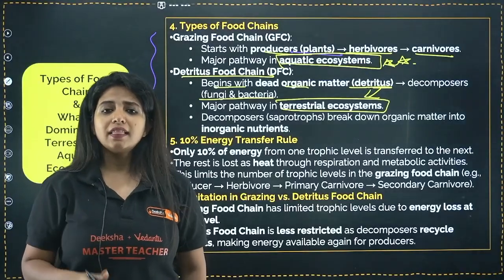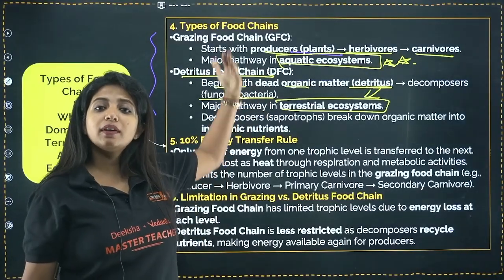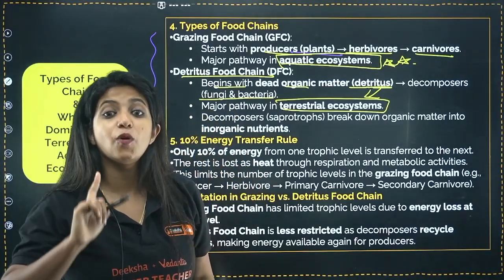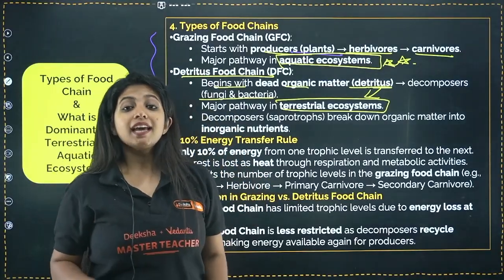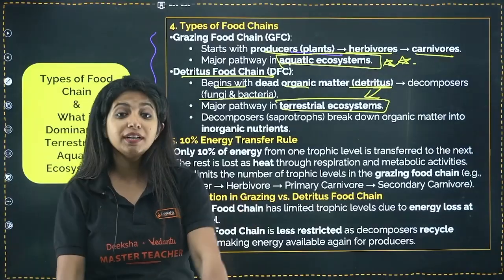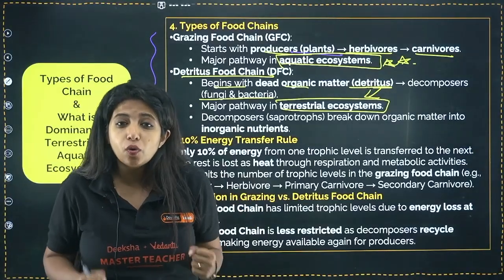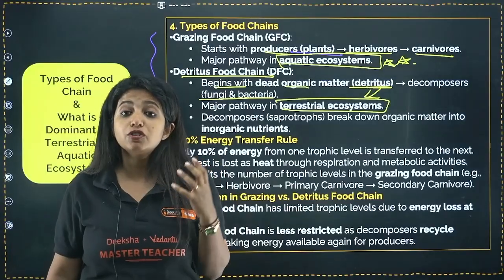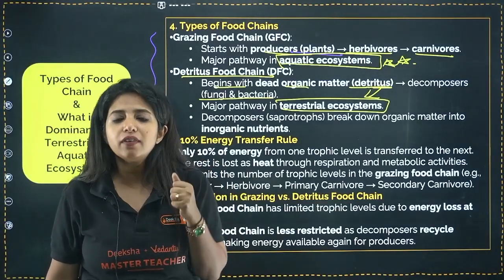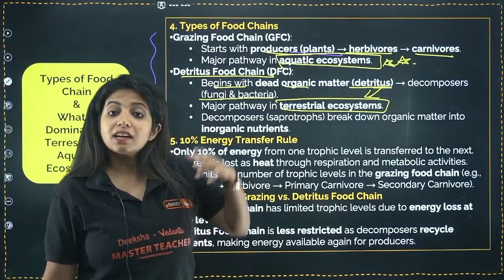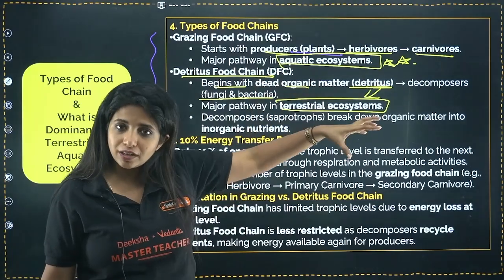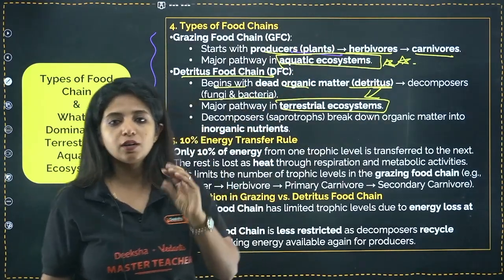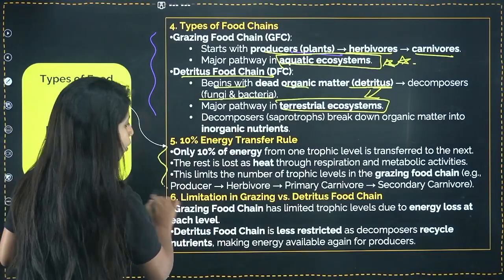Now you might think, why is detritus not the major pathway in aquatic ecosystem? Because I told you, decomposers need what? Warm and moist environment. Inside the water, if you go deep into the water, it will be too cold, my dear children. Decomposers cannot survive up there. So basically, the decomposition process itself will be very, very slow up there. That is why I say detritus food chain is going to dominate in terrestrial areas. Grazing food chain is going to dominate in what? Aquatic ecosystem. The 10% law, we have already studied it.